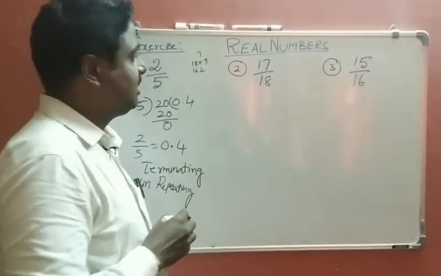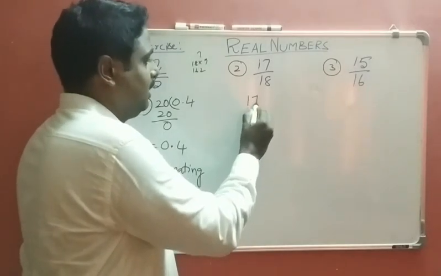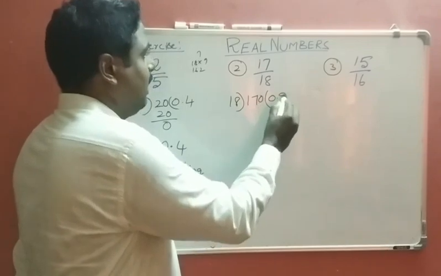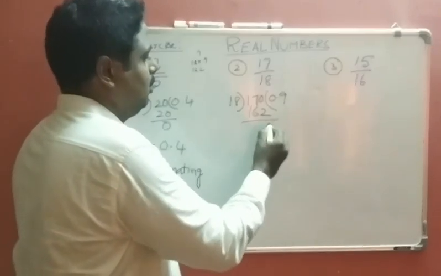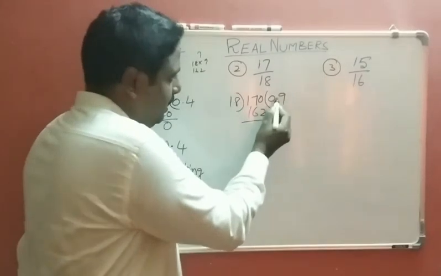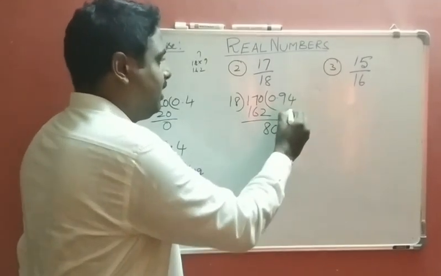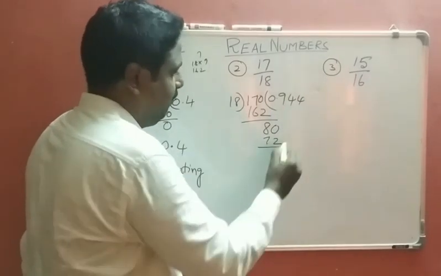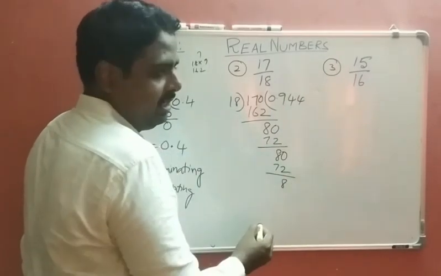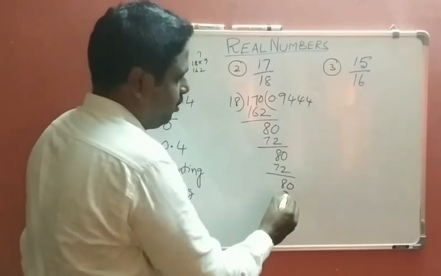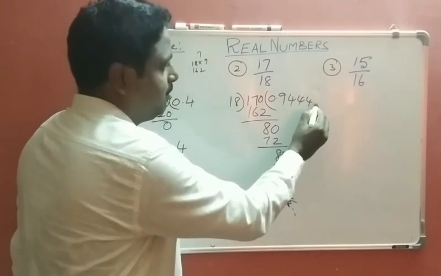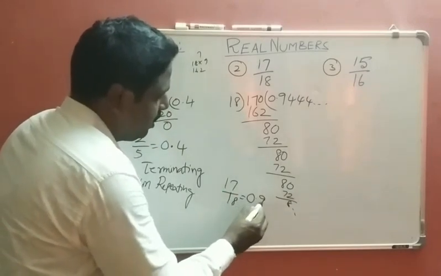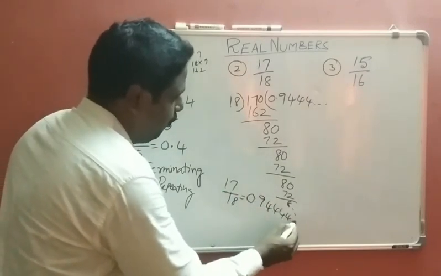Let us take the second example, 17 by 18. Divide 17 by 18. 18 nines are 162, so the remainder is 8. Again 0, 18 fours are 72, again 8 is the remainder, and so on. So 17 by 18 is equal to 0.9444 and so on.